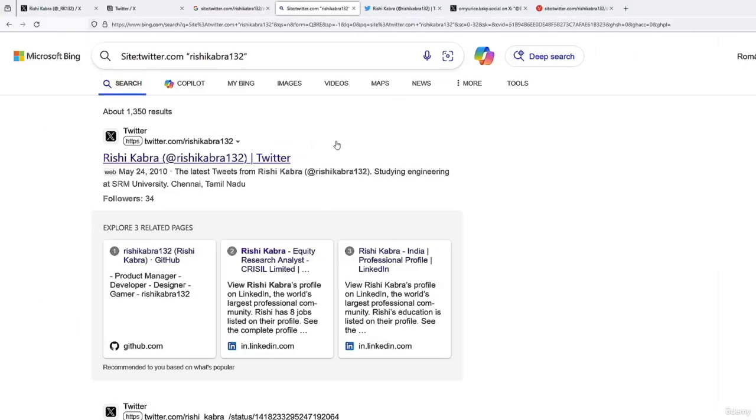So the only information that we have got is that now we know that he changed his username from Rishi Kabra 132 to RK132.